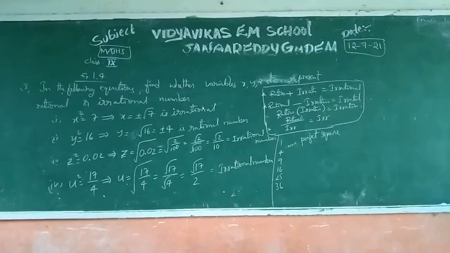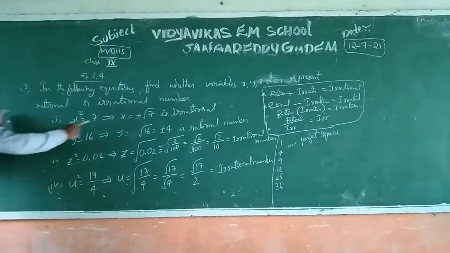What is the given question? In the following equations, find whether the variables x, y, z, u are rational or irrational. x square is a rational number, y square also a rational number, z square also a rational number, and u square also a rational number.